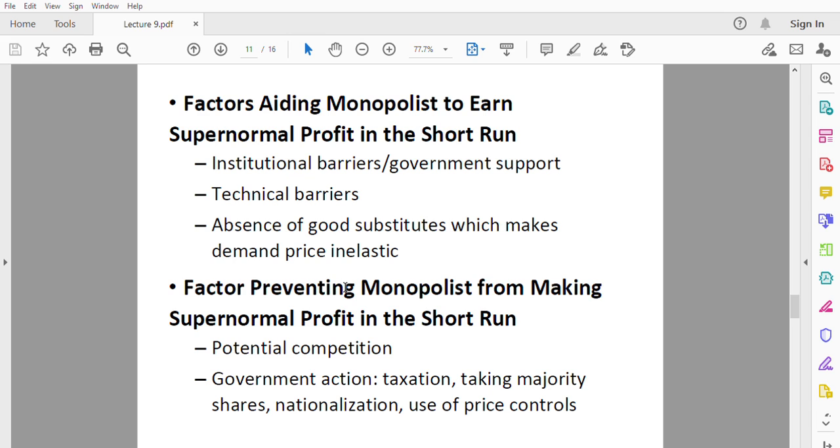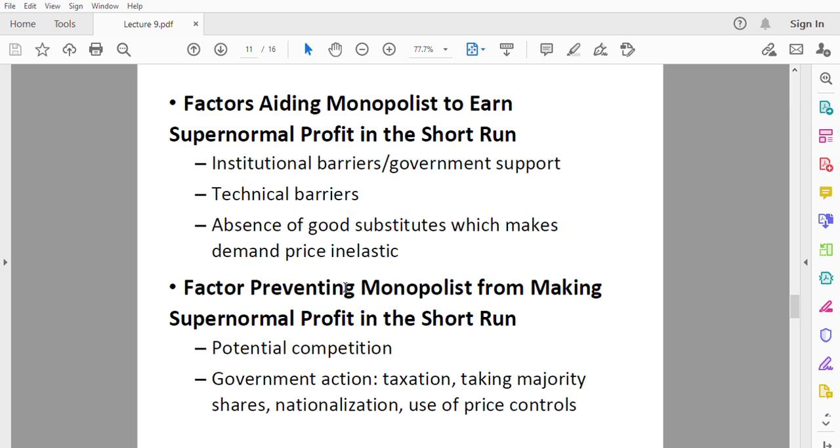But there are also some factors that can restrain or prevent a monopolist from making supernormal profit in the short run. And one factor is potential competition. Some monopolists wouldn't want to increase their price because they are afraid when they increase their price, some other firms might try as much as possible to enter the market and compete with them. So they keep their prices low so that they will be the sole producers of a particular product.